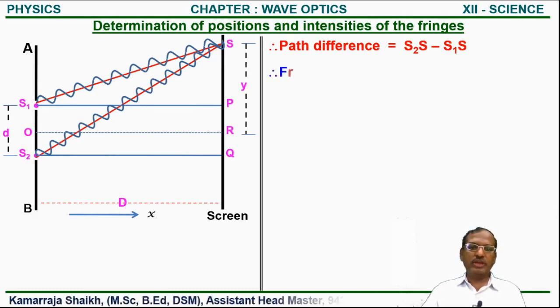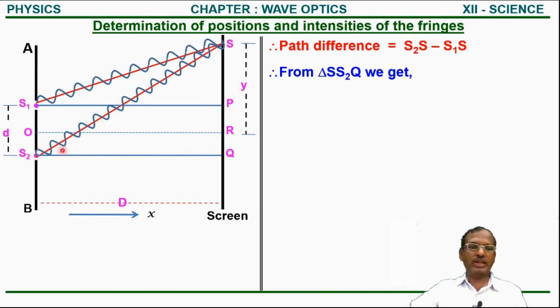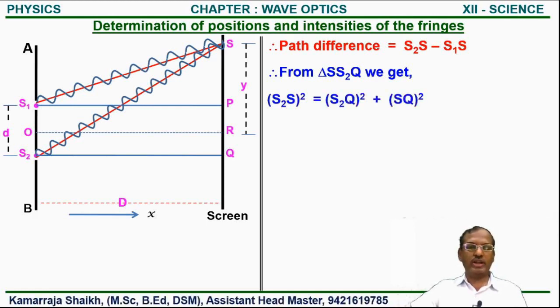So consider in triangle S2QS, this is one of the right angle triangle, and as it is the right angle triangle, so we apply in that triangle the Pythagoras theorem. So according to Pythagoras theorem, we write that hypotenuse S2S square is always equal to S2Q square plus SQ square.